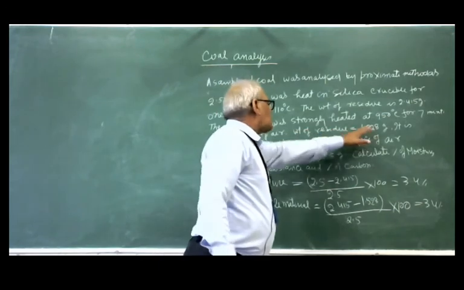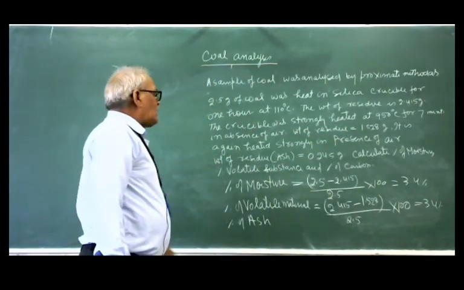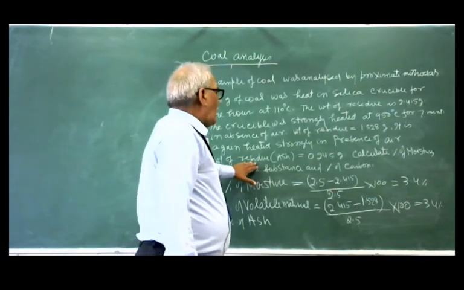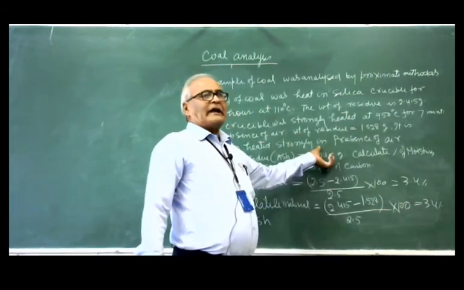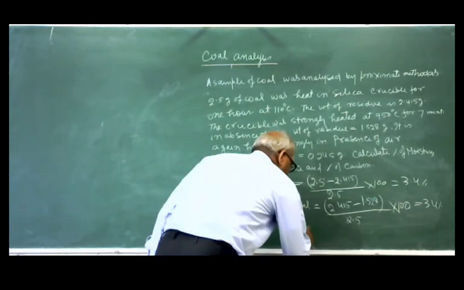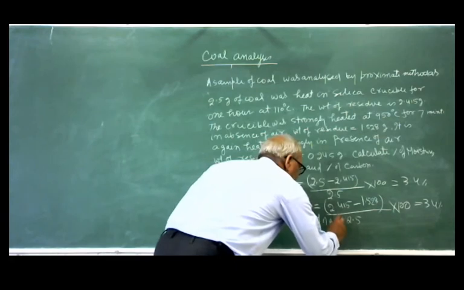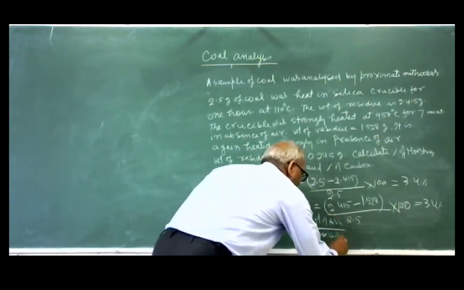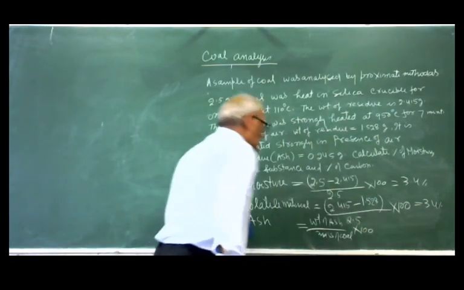Now this much of the coal has been heated strongly in presence of air and we get this much weight of the ash. So percentage of ash is equal to weight of ash divided by mass of coal multiplied by 100.